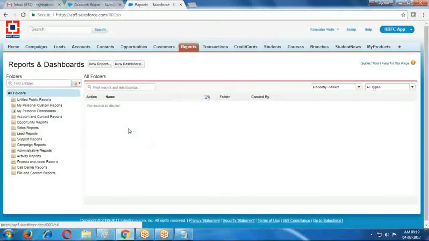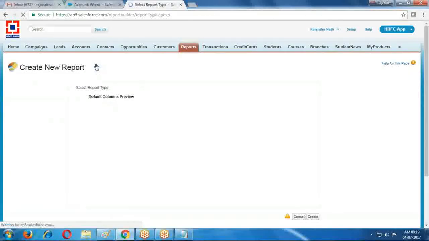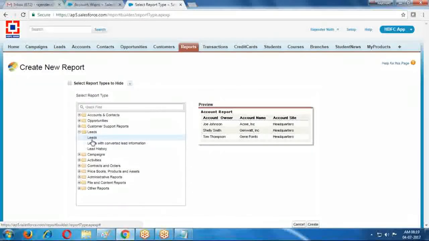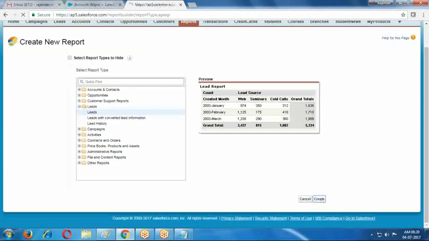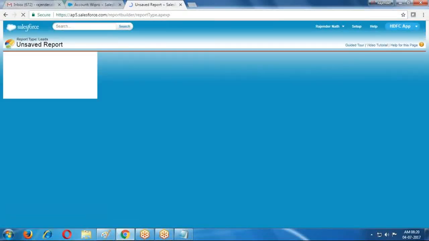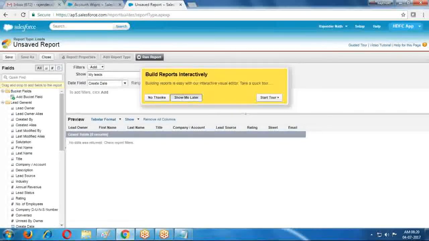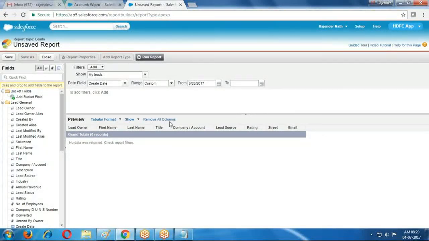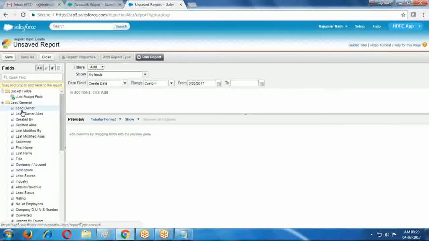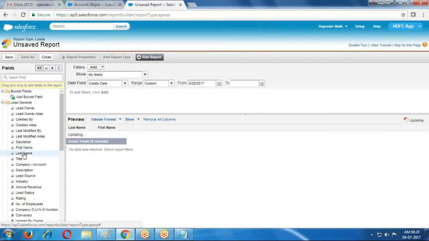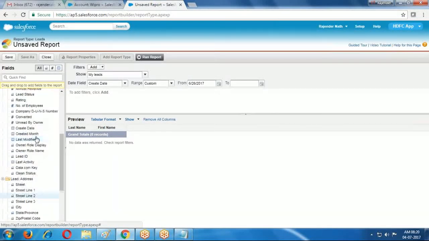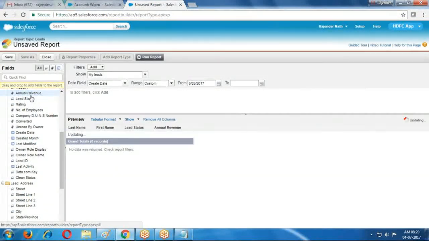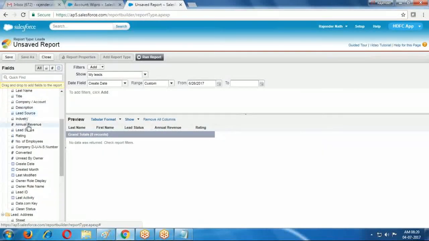We generate reports based on one object, selecting the required objects. On the required objects we generate how many customers there are. One second. First name, last name, lead status, annual revenue, rating, lead source.